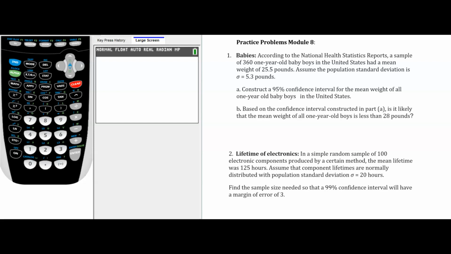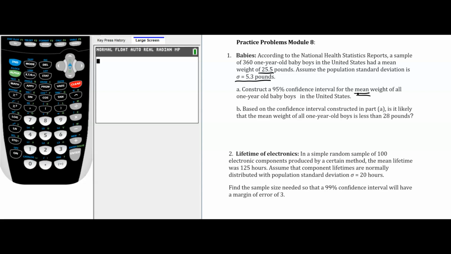So number one, according to the National Health Statistics reports, a sample of 360 one-year-old baby boys in the United States had a mean weight of 25.5 pounds, and we can assume that the population standard deviation sigma is equal to 5.3 pounds. Part A, construct a 95% confidence interval for the mean weight of all one-year-old baby boys in the United States. So that tells me, if I have that decision tree out, that I'm going to be working with means, and the next box on that decision tree is a quick check to see if we can use that distribution of sample means.